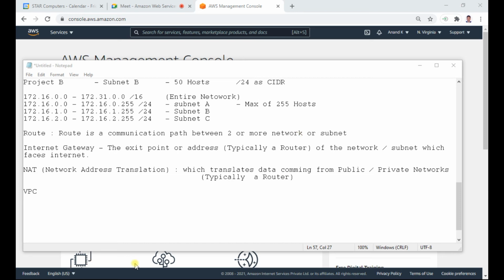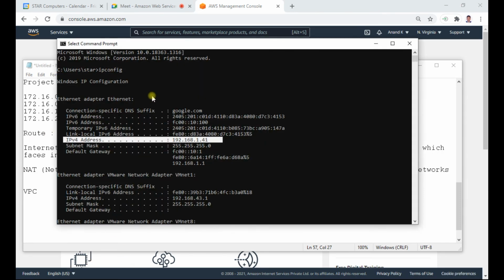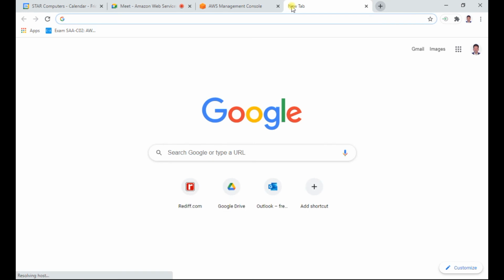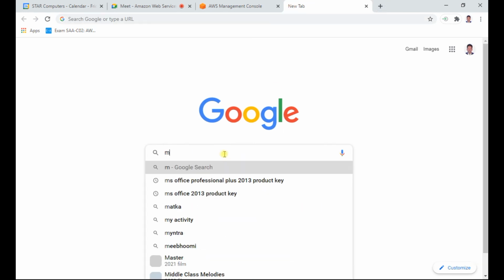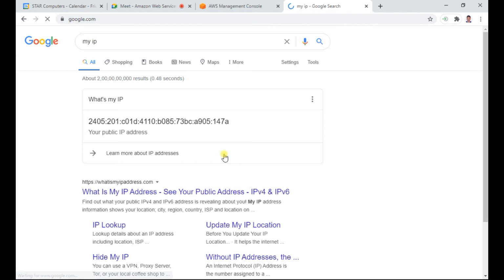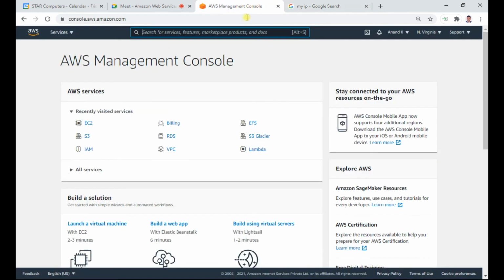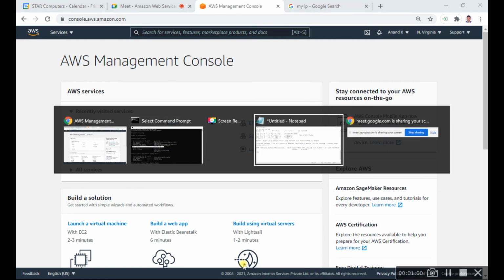Typically, in my system also, you can see this particular one. This is a LAN IP, or intranet IP. If I want to know about my public address, I can go to Google and search for my IP. This is my public IP. Your public IP address is typically common for all the devices which I have connected from my router. So this is one important thing.